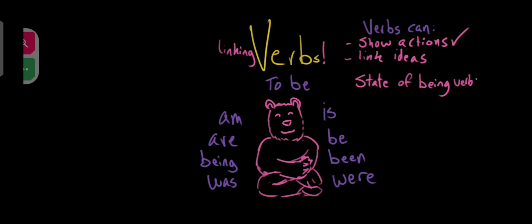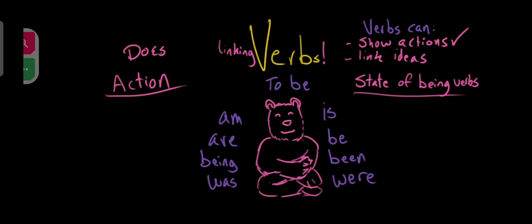These linking verbs include all forms of the verb to be, which I've handily written out for you. So: I am, he is, we are, be nice, they were being, they have been, he was, we were. Now we use a linking verb when we want to connect one idea to another. So what I'm going to do is divide the screen in half between the action side and the state of being side, just to show you what I mean. We use action verbs to show what something does, whereas we use state of being verbs to show what something is.